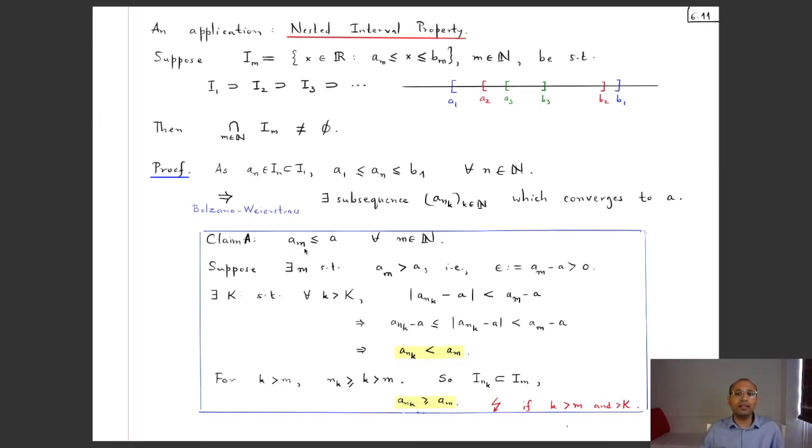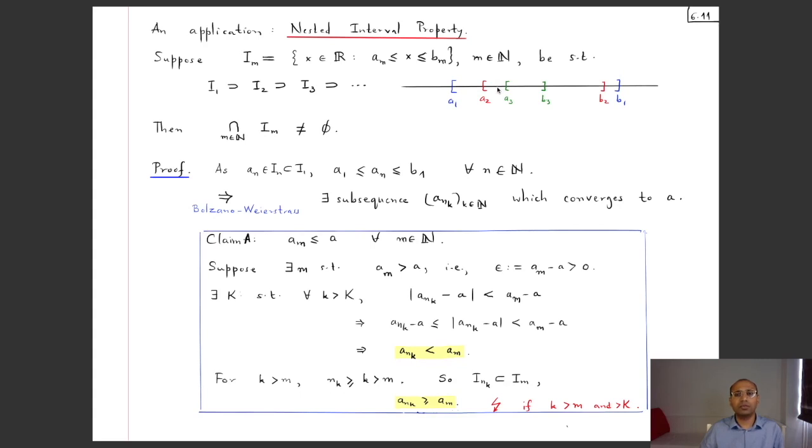So to show that for each m, a is bigger than or equal to a_m, let's suppose that this is not true. So there must be some m where things go wrong. So there is some m such that this is not happening. In other words, a_m is actually strictly bigger than a. In other words, this epsilon, which is a_m minus a, is a positive number. Okay, so somewhere down the line there is a_m. Let's suppose that this is where a_m is. Okay, and a_m minus a is positive. That means that a is somewhere over here.